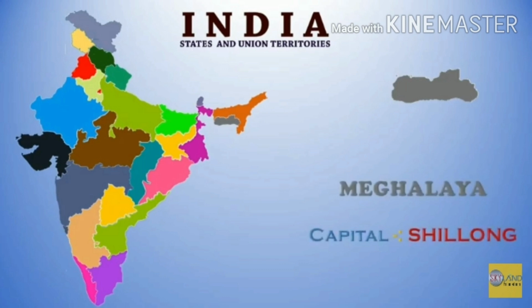Meghalaya. It is a hilly state in northeastern India. The name Meghalaya means the abode of clouds in Sanskrit, the home of clouds. Its capital is Shillong. Shillong is home to several waterfalls, parks, rolling hills, and is also known as the Scotland of the East.